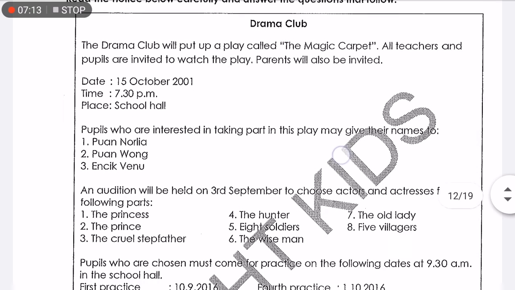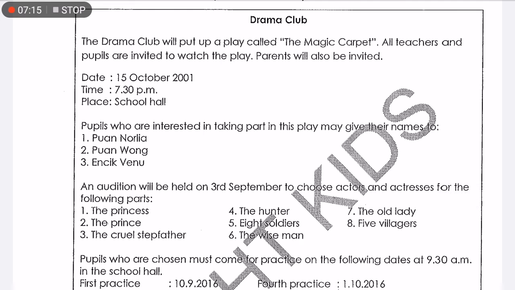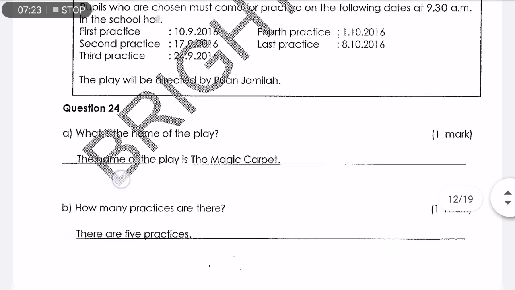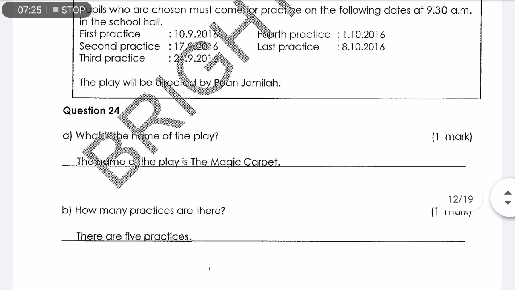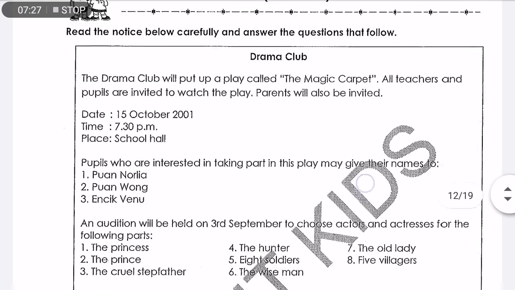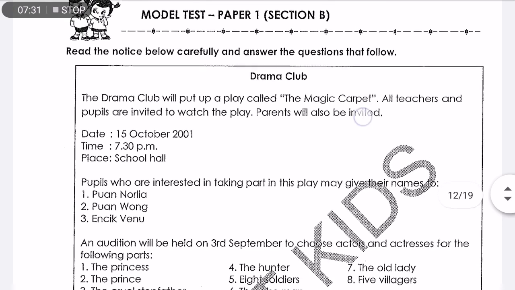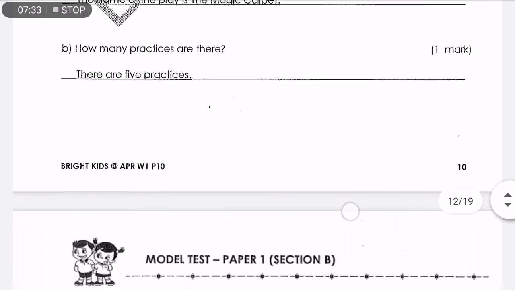Now, read the notice below carefully and answer the questions that follow. Again, some questions are very straightforward and some will be very tricky, so you have to read very carefully. A. What is the name of the play? The name of the play is The Magic Carpet. How do we find the answer? It's over here. The drama club will put up a play called The Magic Carpet. So that is the answer.